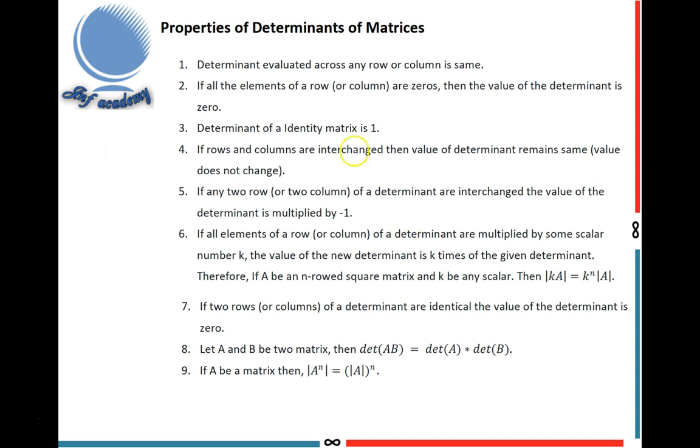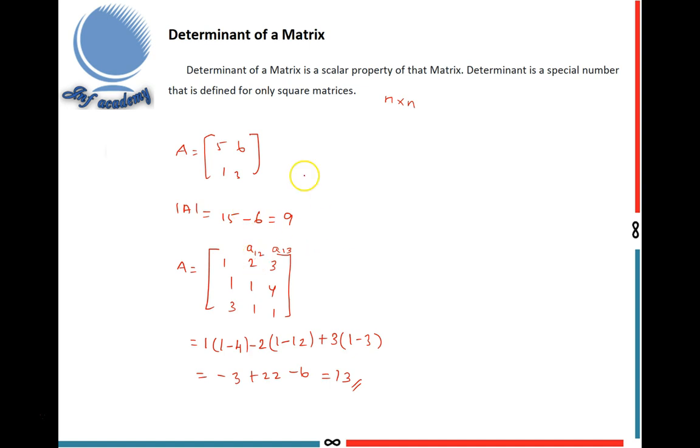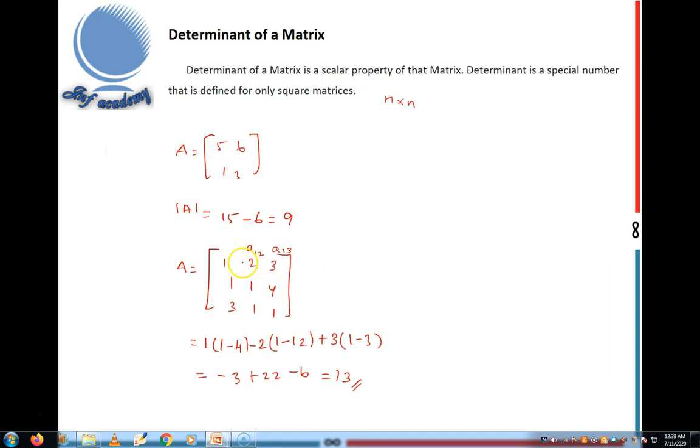Next, properties of determinants of matrices. It is very important for solving GATE exam questions. I explain some properties. The determinant evaluated across any row or column is the same. Here I used the first row only. Similarly, you can find it using the second row, third row, second column, third column, first column, etc.